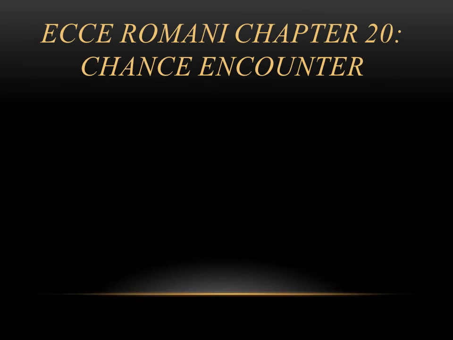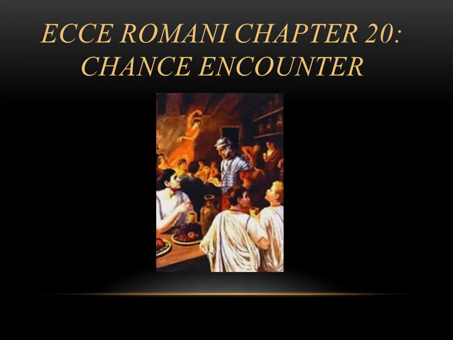Hey guys, in this video we're going to be looking at chapter 20 of the Ecce Romani textbook. It's called A Chance Encounter. And in this chapter we're going to come back to the perfect tense and really explore it in more detail. I know we started that in chapter 19, but what the book does is really chunk together chapters 19, 20, and 21 into one unit that they just broke into three pieces.